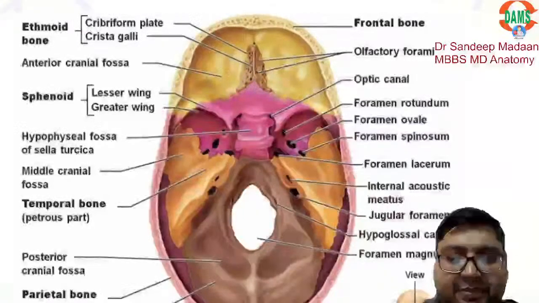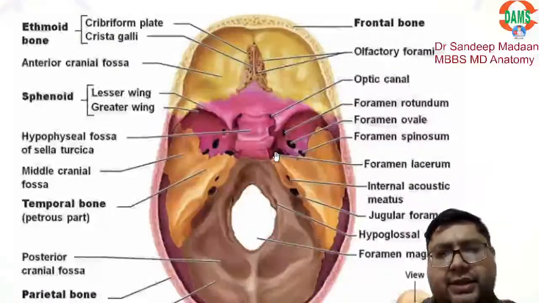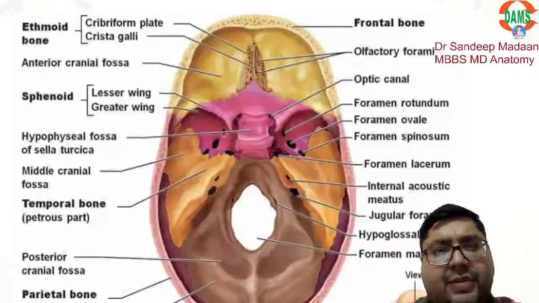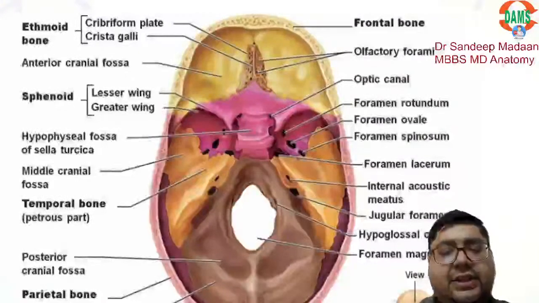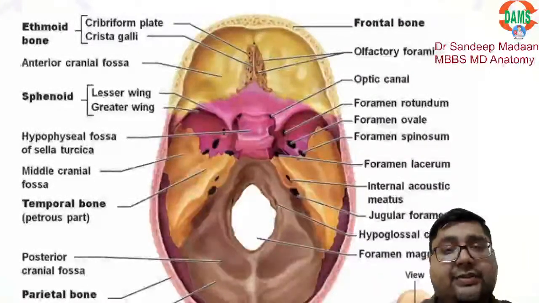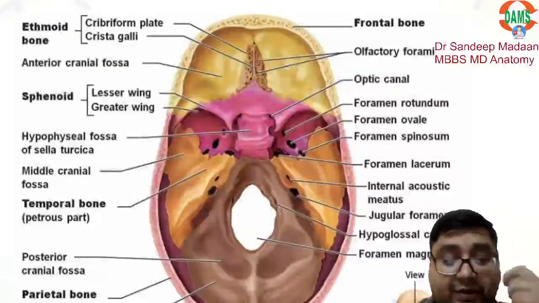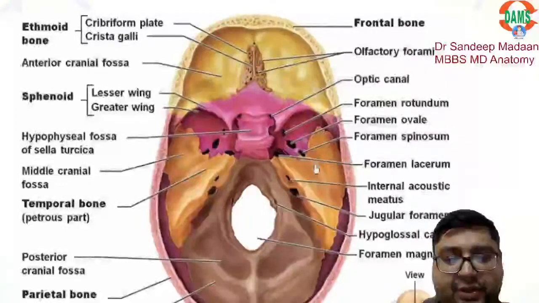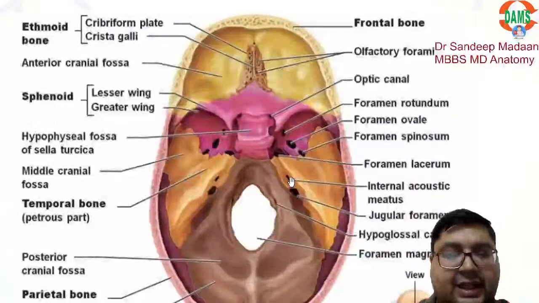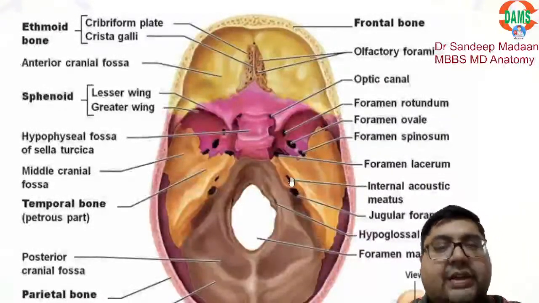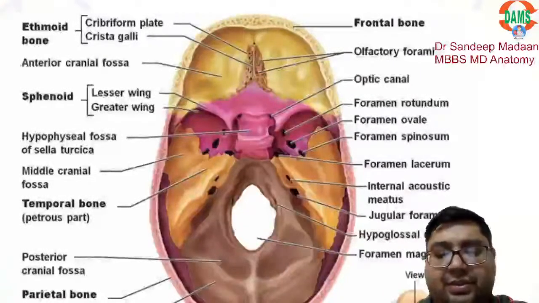Now that we have understood this much, we can see that this is the foramen lacerum, which is blocked in the living state, and no significant structure passes through it. We have the emissary vein and meningeal artery, but the major structures, the internal carotid artery and the greater petrosal nerve, cross the upper part of the foramen, right? And what is this plate of bone? This is the petrous part. In the petrous part we have the internal acoustic meatus, and through it pass the seventh nerve, eighth nerve, and labyrinthine artery. So this is what we need to remember.